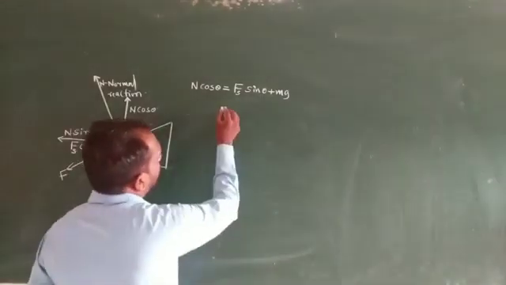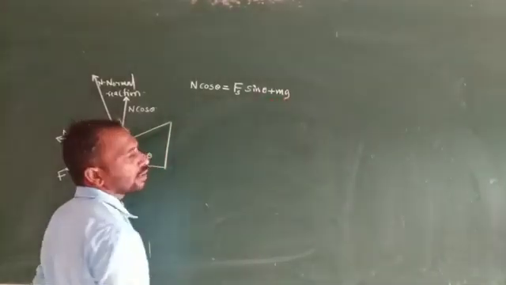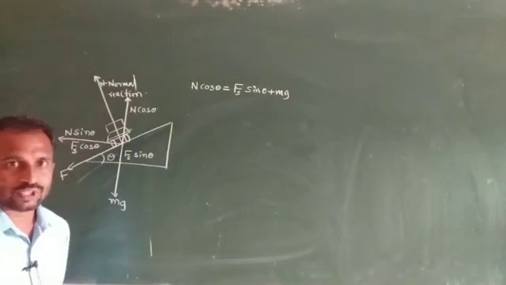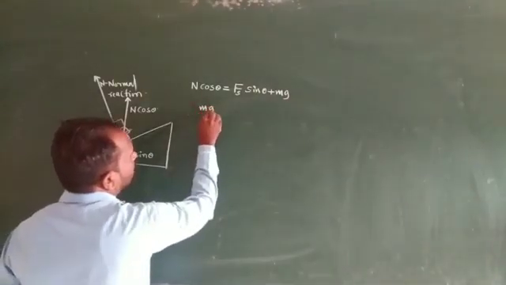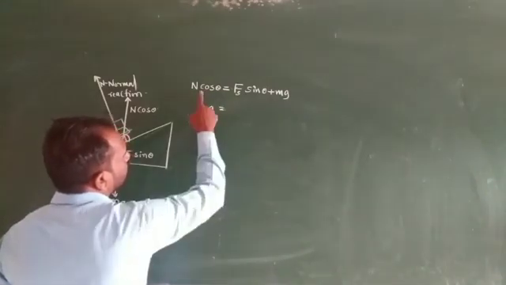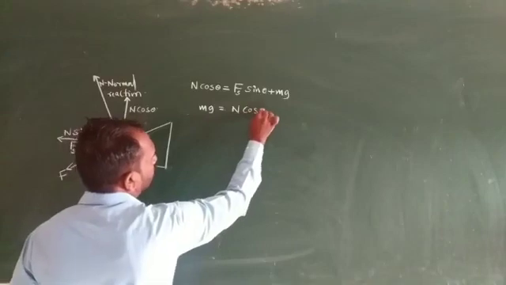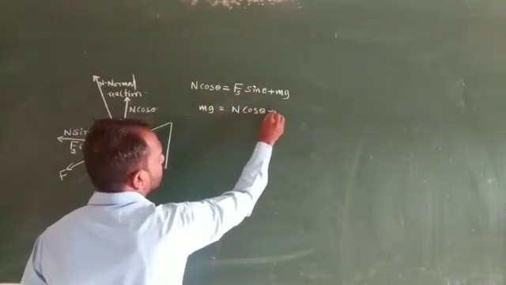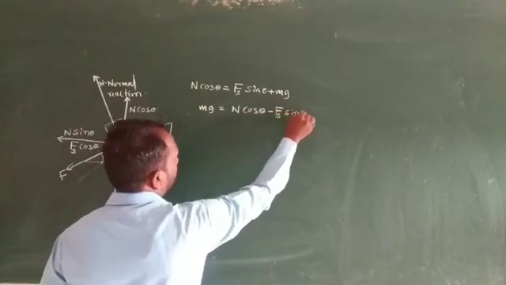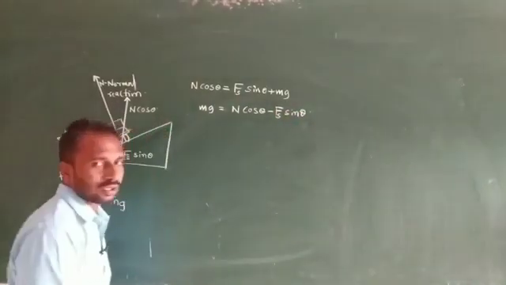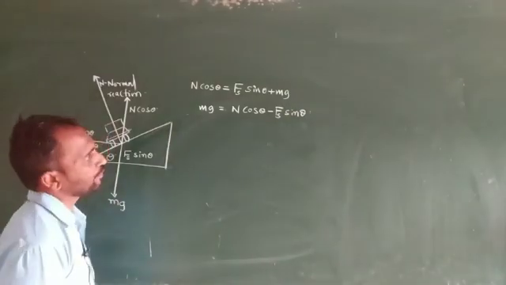Okay, and here suppose we want to calculate the weight of the car. So the weight of the car, mg, is equal to N cos theta minus Fs sin theta. Okay, mg means the weight of the car.